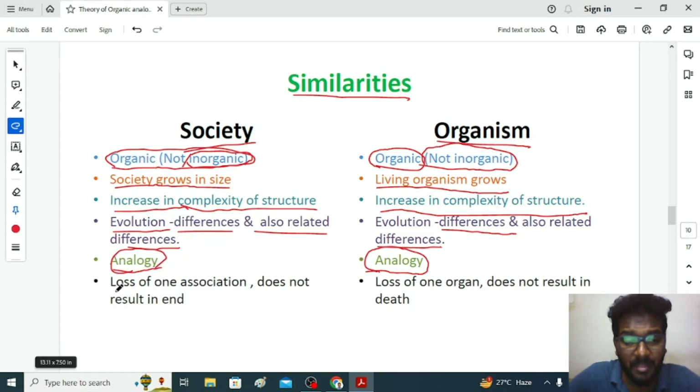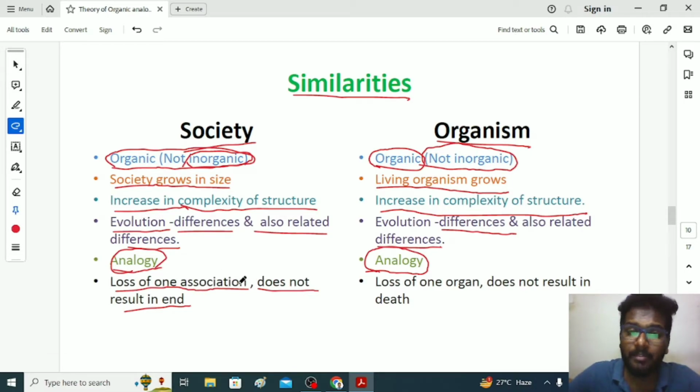Also, he emphasized if one association is lost, it doesn't mean society will end. If one association ends, the remaining associations will replace it and it will help to frame a new social structure to function the social system. For example, you are in a student association. If the university decided to close the association, then you will frame some club. Then you will give your grievances, you will sort out your issues in a different mode. So Herbert Spencer believed that if the individual has no association, the association is over, it doesn't mean the society results in an end. It will keep living.